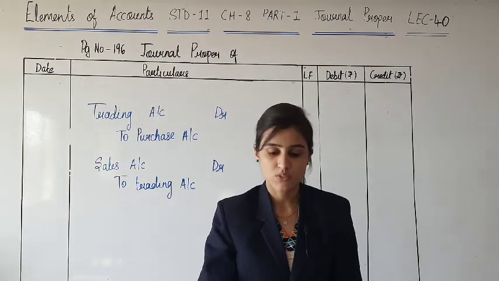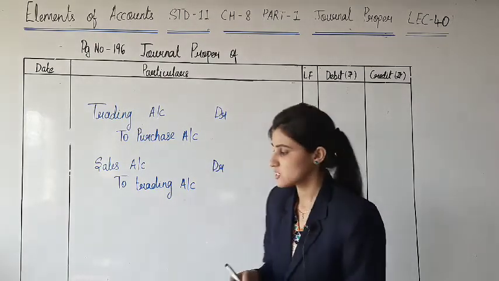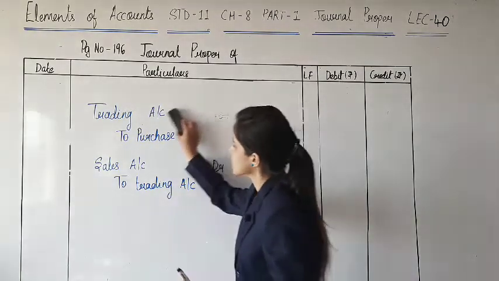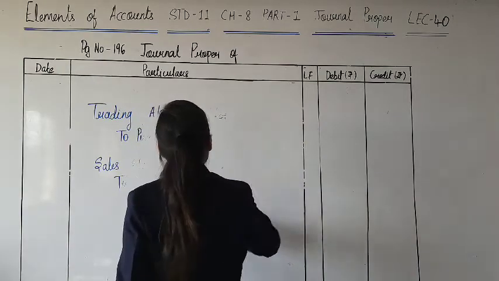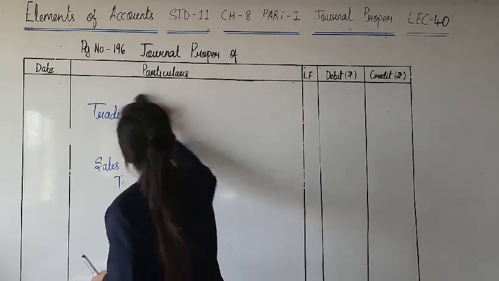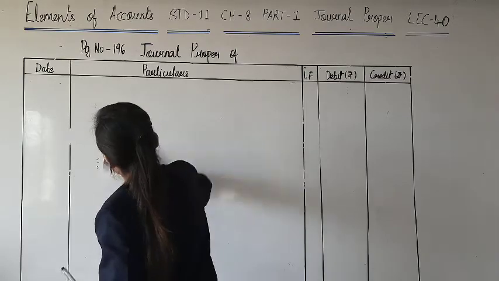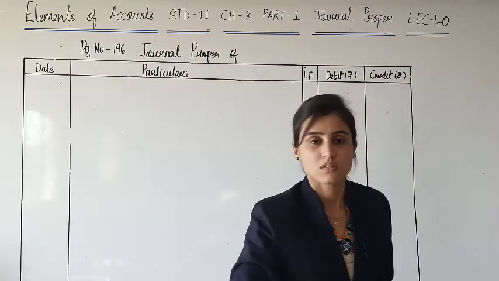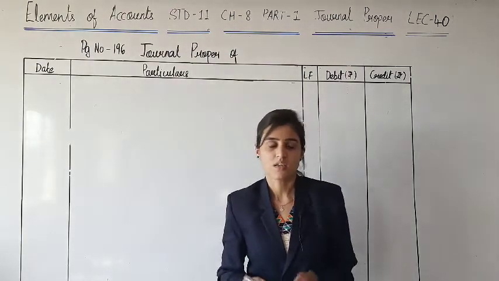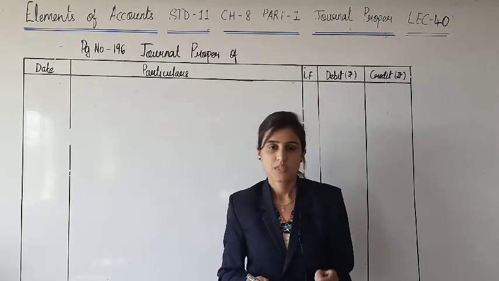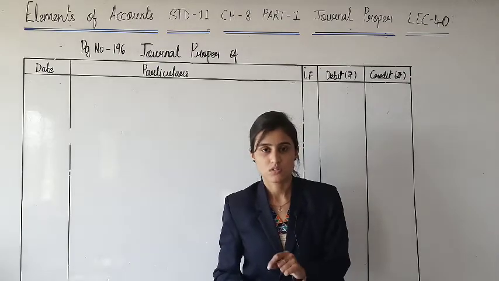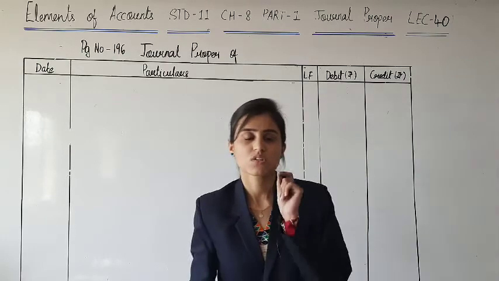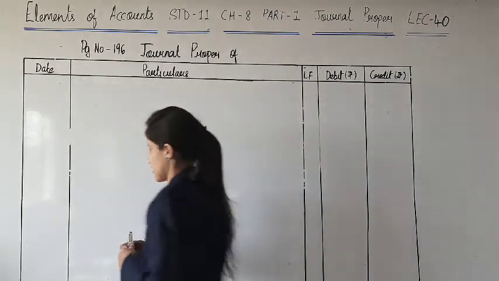Because the basic balance of expense is what? Debit. Carriage inward is an expense of business, okay. So now if we have to close it, then we'll be giving credit effect. Carriage inward is an expense. Expense account is to be closed. Expense is basically debit, now it has to be closed so credit in the journal entry. So what will be debited?